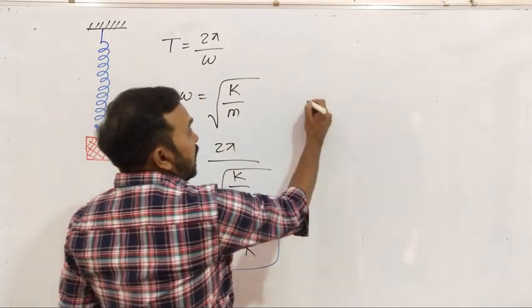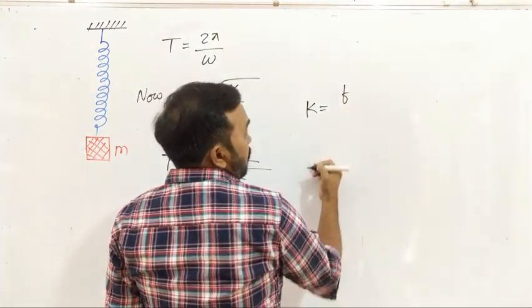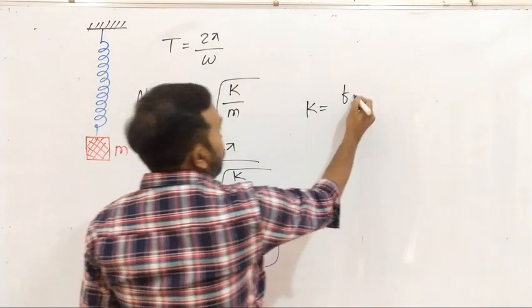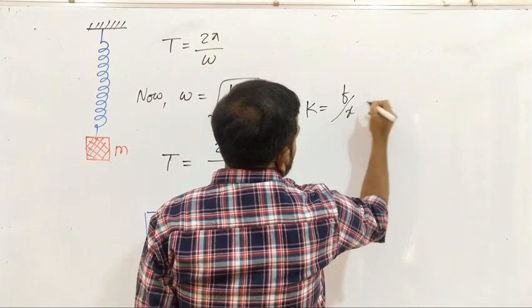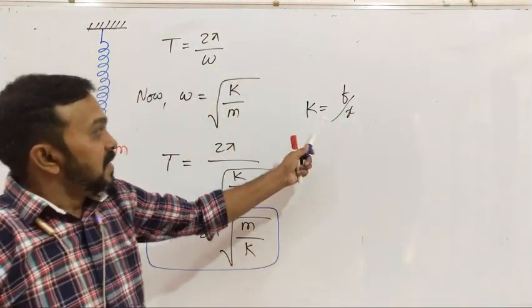So here k is the force, or the restoring force per unit displacement x, or it is the force constant, or it can be considered to be the spring constant,